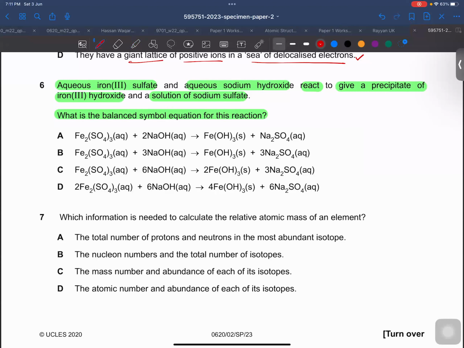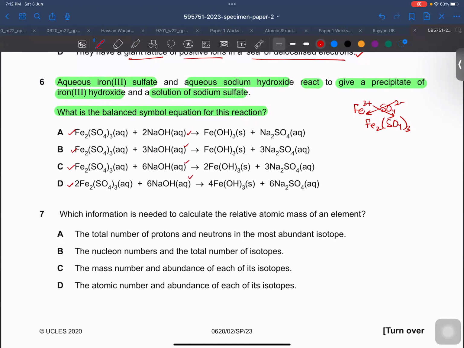Okay, so first of all, you need to find out the formula of iron 3 sulfate. Iron is 3 plus over here, and sulfate is always 2 minus. So the formula between these two is always Fe2(SO4)3. This can be right. All the formulae are correct. Then sodium hydroxide, NaOH, the formula is already right. And iron 3 hydroxide means Fe(OH)3. So the formulae of all compounds are absolutely correct, and sodium sulfate is also correct.